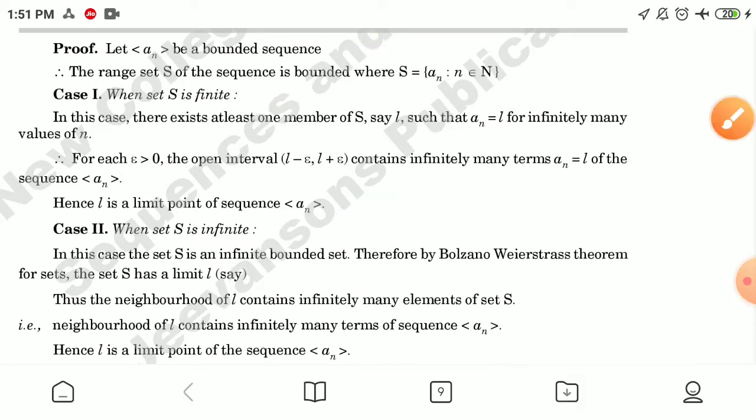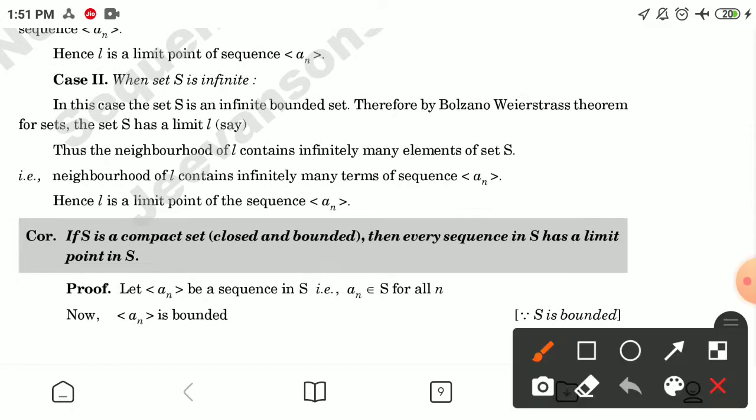Now, case second, when set S is infinite. In this case, the set S is an infinite bounded set. Therefore, by the Bolzano-Weierstrass theorem for sets, the set S has a limit point, say L. Thus, the neighborhood of L contains infinitely many elements of set S. That is, the neighborhood of L contains infinitely many terms of sequence a_n. Hence, L is a limit point of the sequence a_n.